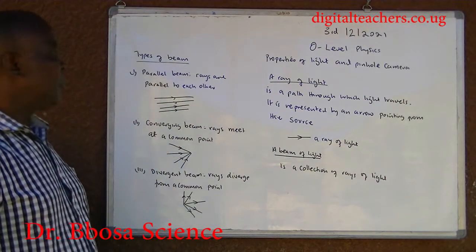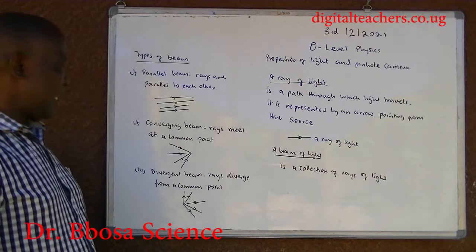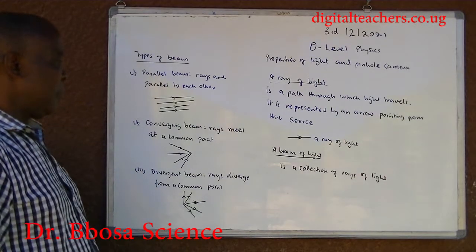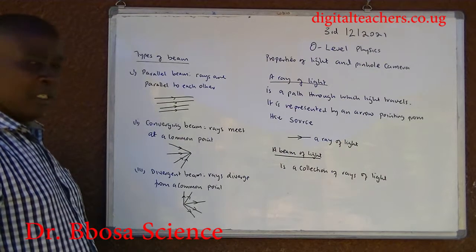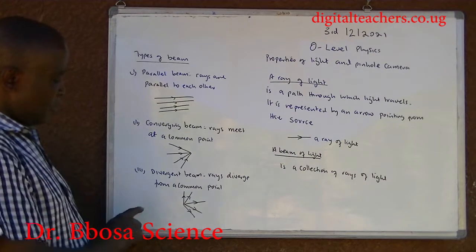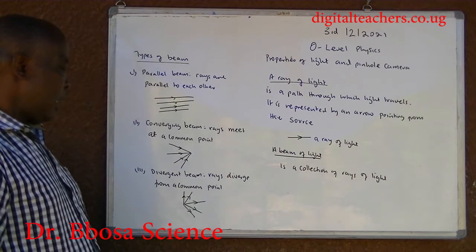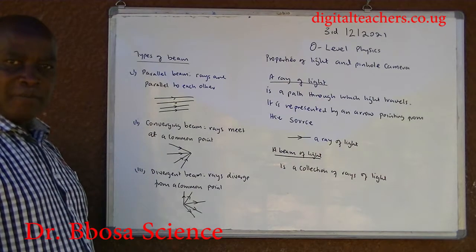Parallel beam. Rays are parallel to each other. 2. Converging beam. Rays meet at a common point. 3. Divergent beam. Rays diverge from a common point.